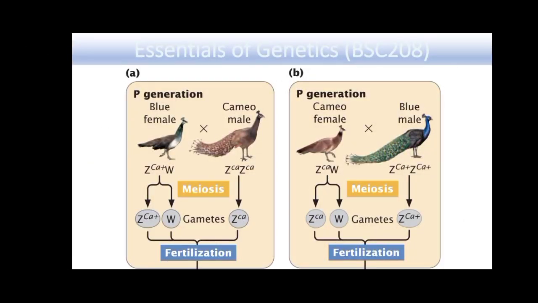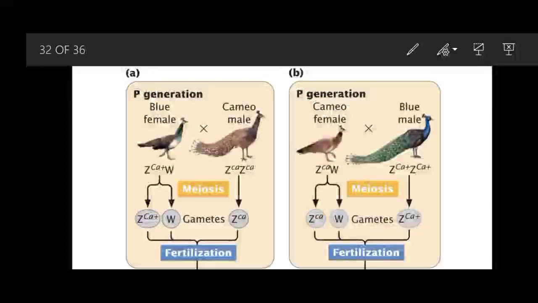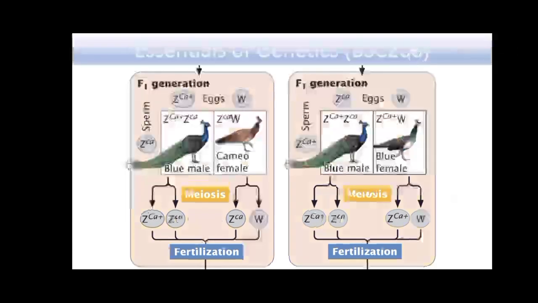So in this bird, females are ZW. If a blue female is crossed with a cameo male, then in the F1 generation, males will be blue and females will be cameo.